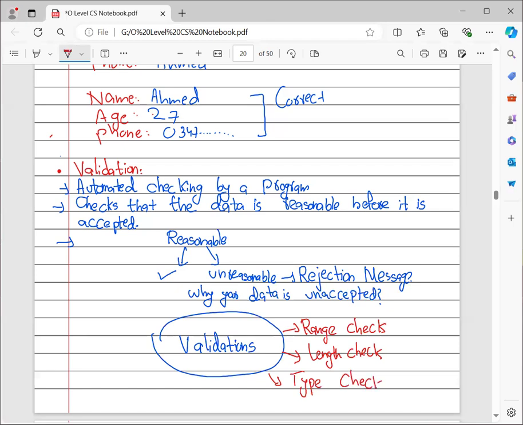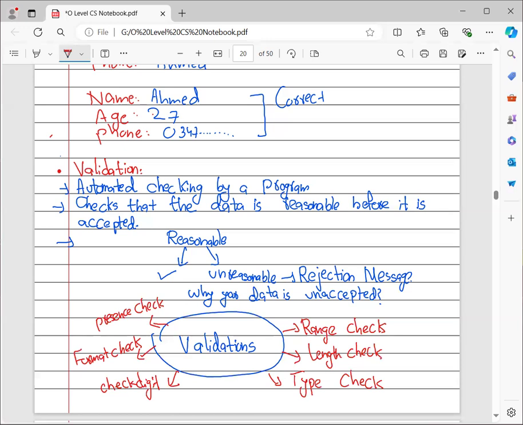The fourth is your presence check. The next is your format check, and then we have your check digit. So these are all of the validation methods that we are going to discuss in detail.